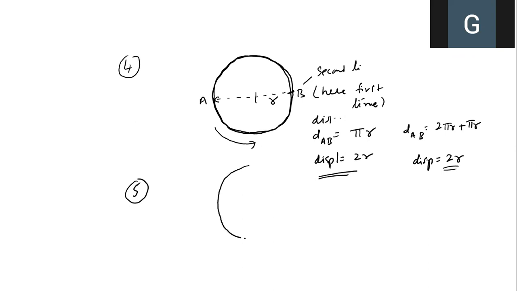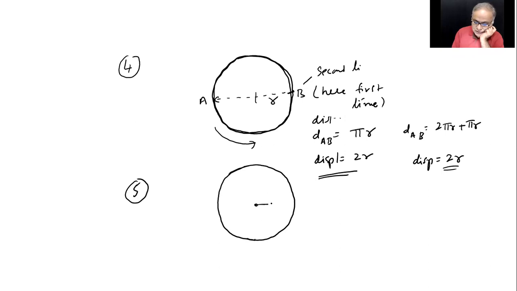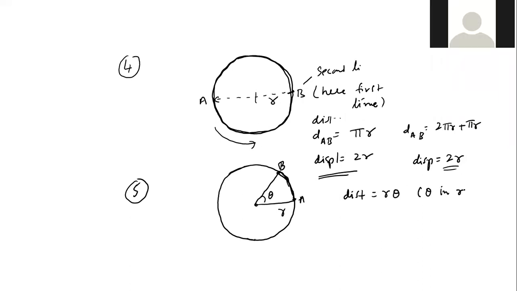Now I'll make it much more general. So this is the radius r anyway. Now this is the point A. He moved like that. This is point B. What will be the distance here between A and B? This angle is theta. R theta. And theta you should put in radians.